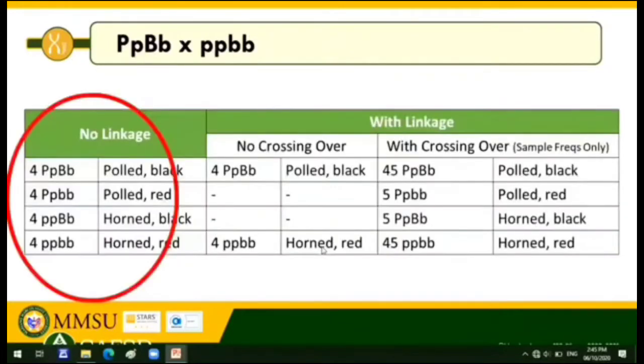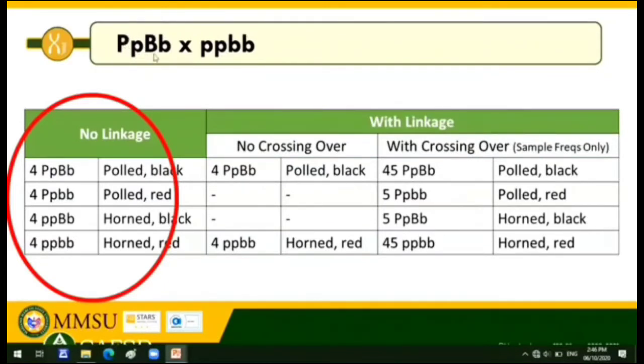We have here a table showing what I said earlier, that when there is no linkage, these are the progenies of the cross between the double heterozygote and the homozygous recessive for the two traits. Say for example, gene P codes for pollednes and gene B codes for coat color. The dominant gene is polled, the recessive gene is horned.